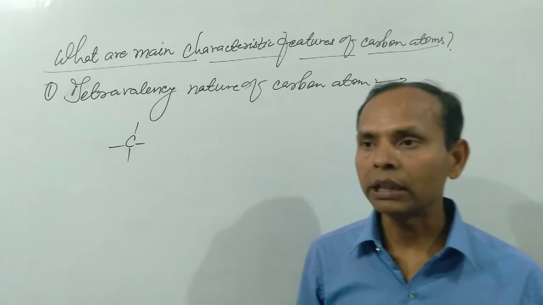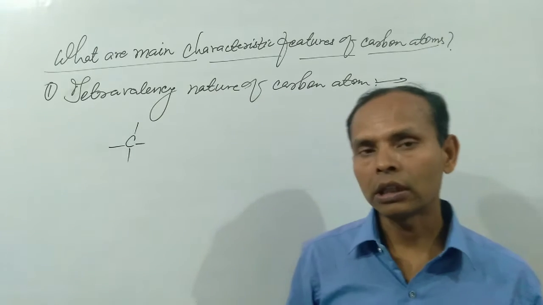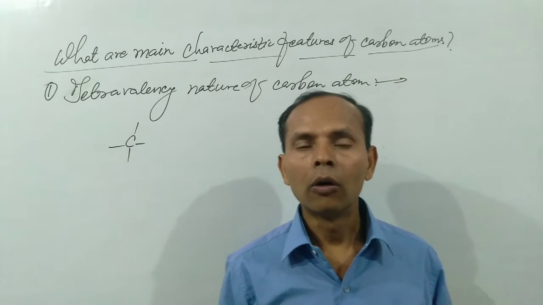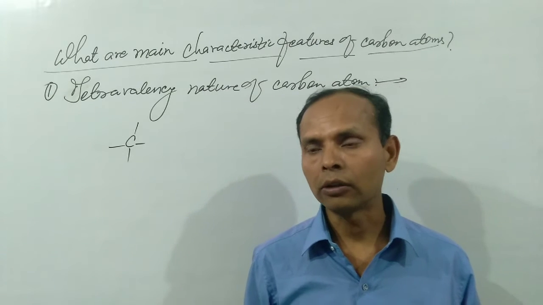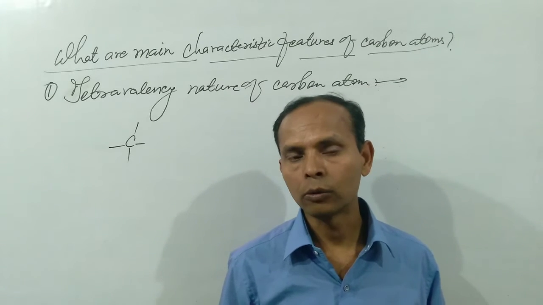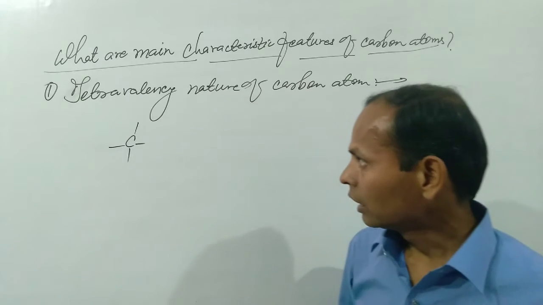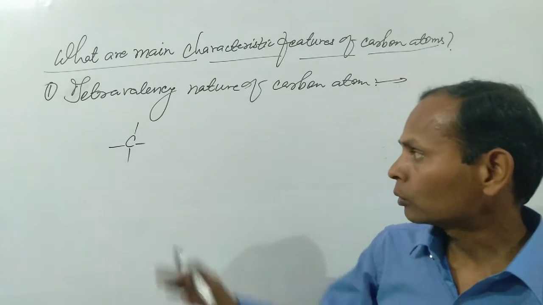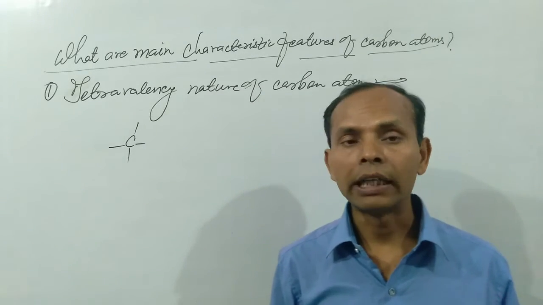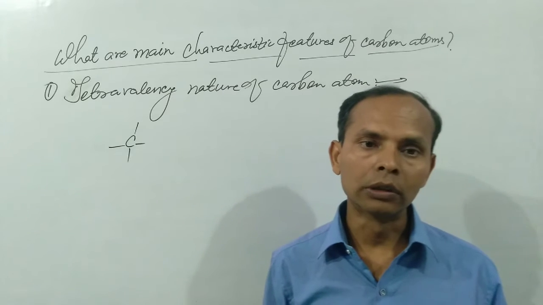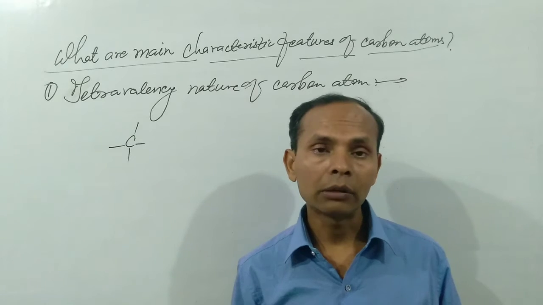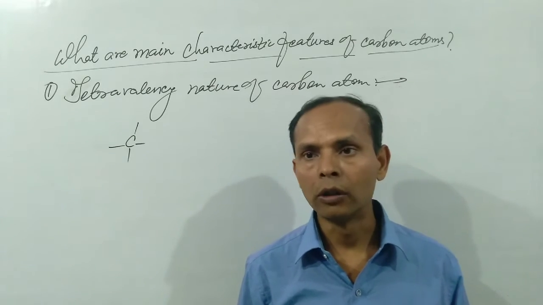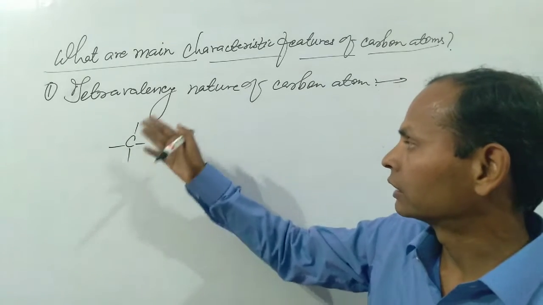So in most cases only covalent bonds are present in all organic compounds. It means 99% of organic compounds contain covalent bonds, and carbon forms 4 covalent bonds because the valency of carbon is 4. On the basis of this 4 valency, carbon forms 4 covalent bonds, that is the tetravalency nature.